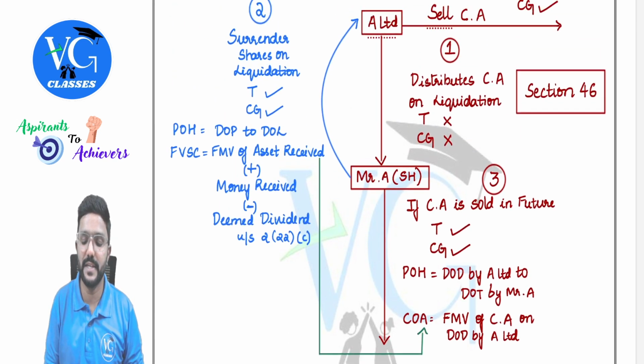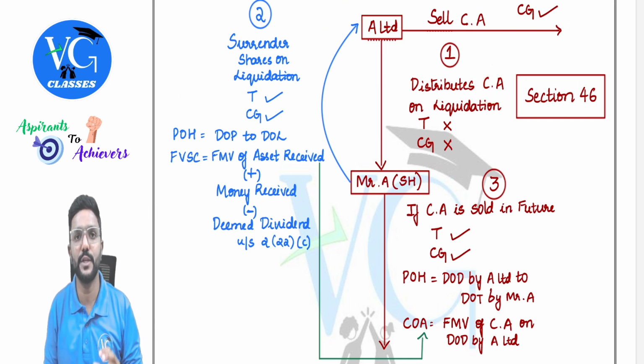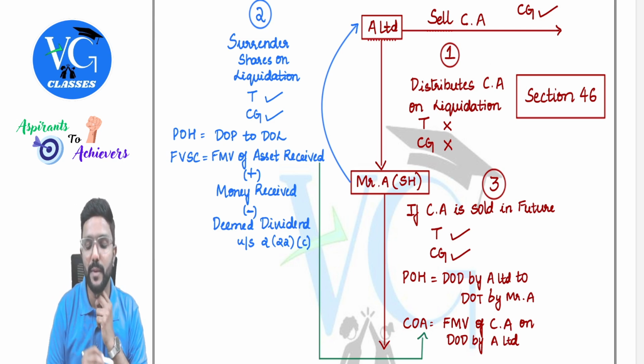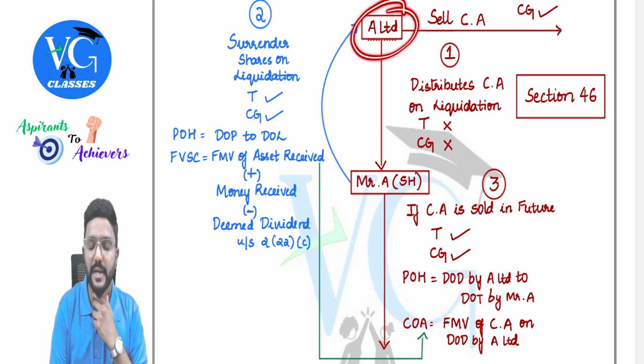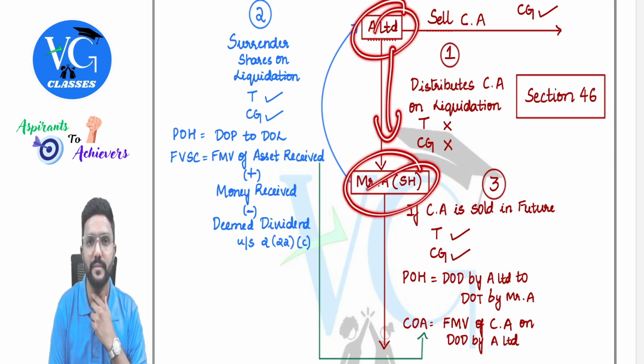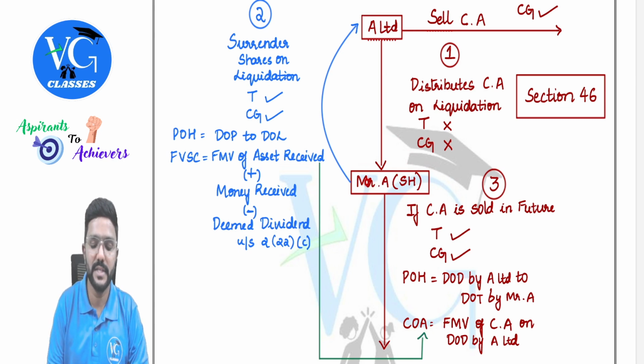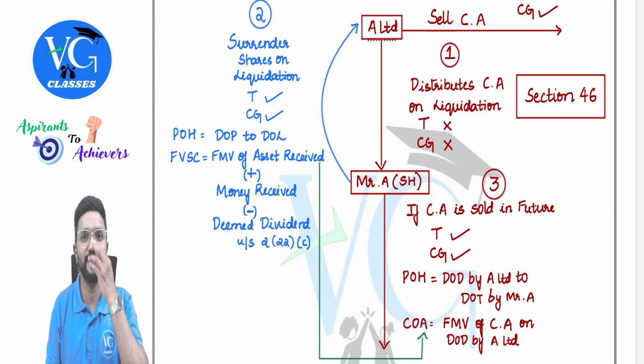This is with respect to the capital asset which is distributed by A Limited to Mr. A, and if we sell it in future. Now at the time of liquidation, A Limited is giving an asset or money to Mr. A. And Mr. A has to surrender the shares which he is holding, because from tomorrow, the company will not be in existence.